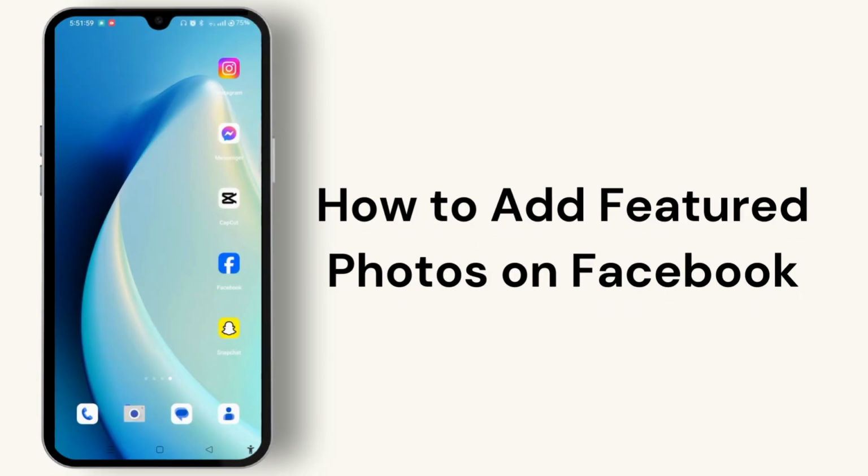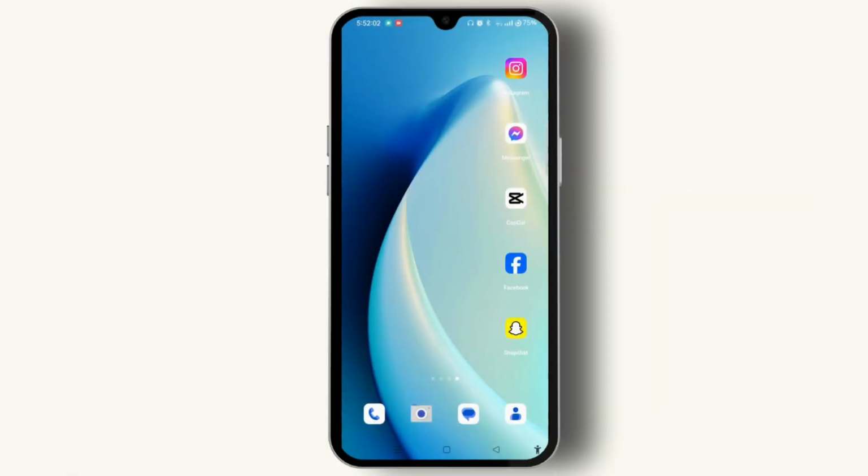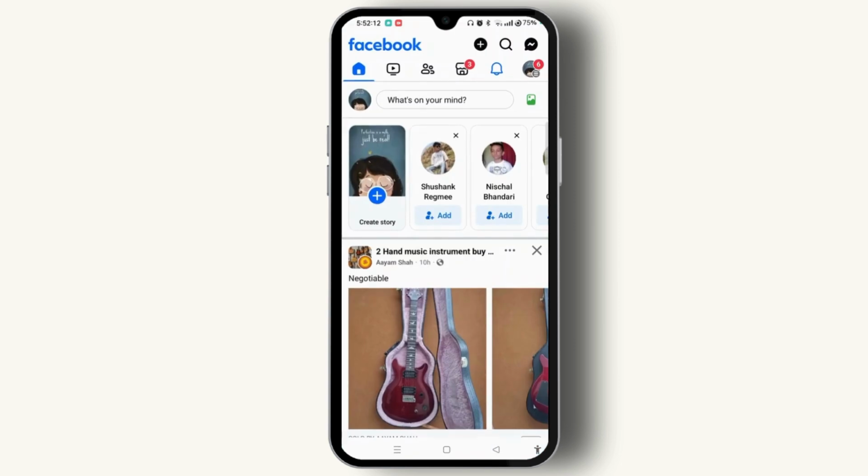How to add featured photos on Facebook. Adding featured photos on Facebook is quite easy and simple. Let's get started. Launch the Facebook app on your device. Ensure to log in or sign into your particular account.